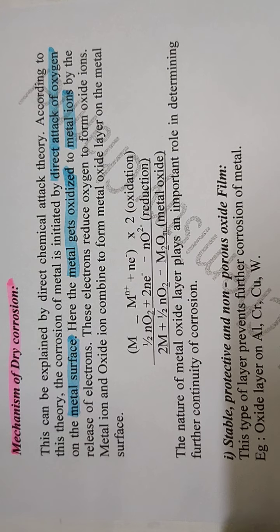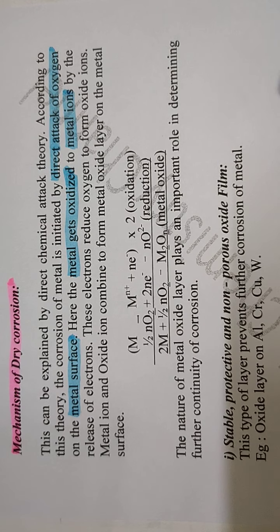When it is oxidized to its metal ions, it releases some electrons. Based on the nature of the metal, it may release one electron or two electrons or three electrons. For example, if you take lithium, Li is oxidized to Li+ ion and it releases one electron.